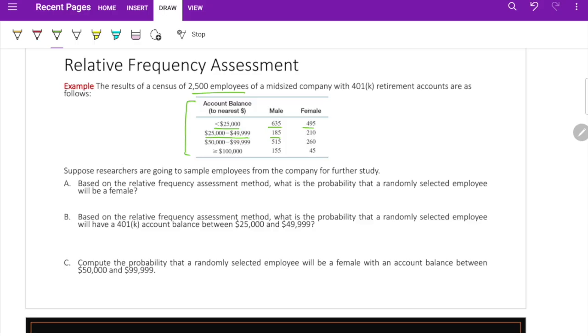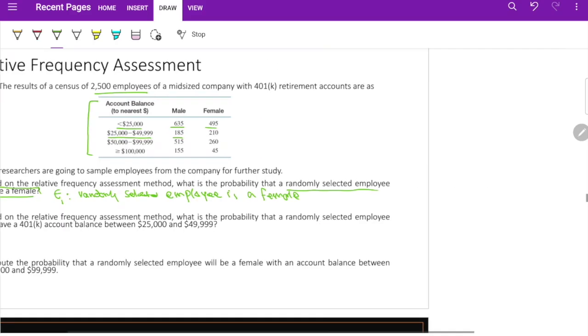Based on the relative frequency assessment, what is the probability that a randomly selected employee, this is my event, will be a female? Again, you can say E1, you have to define it again. To find the probability, you first have to know the event. A randomly selected employee is a female. This is your event.